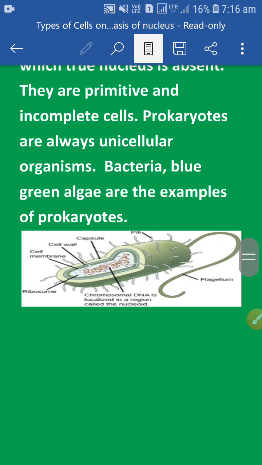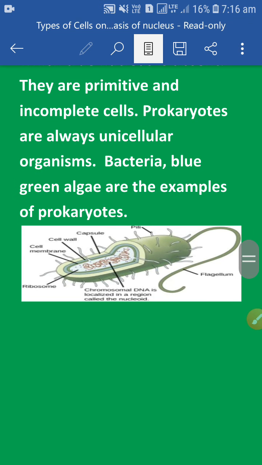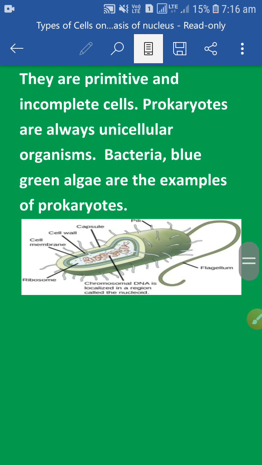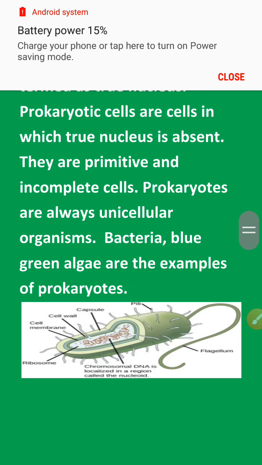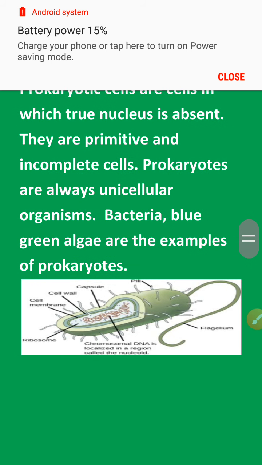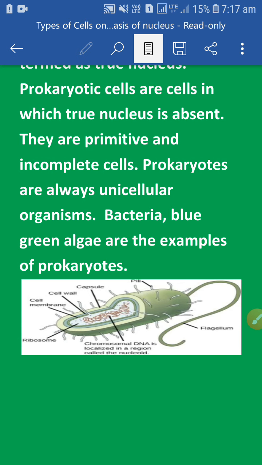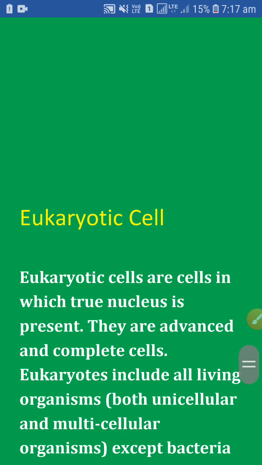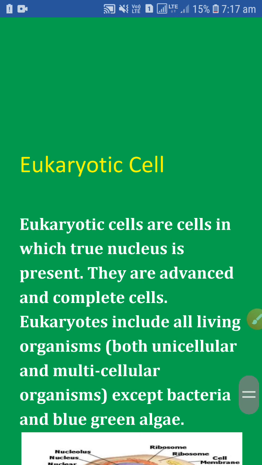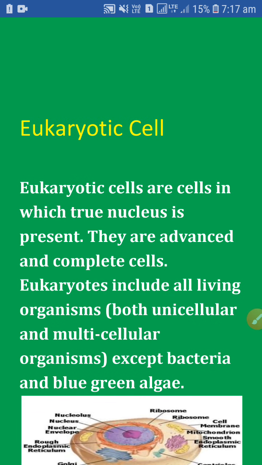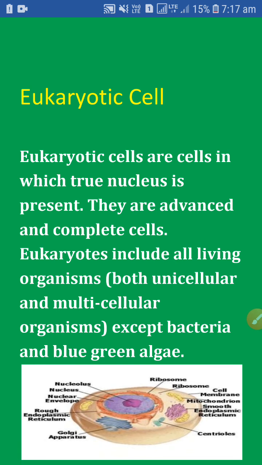The organisms with cells having well-defined nucleus enclosed in the nuclear membrane are eukaryotes. So we will start our next heading. Eukaryotic cell. Eukaryotic cells are cells in which true nucleus is present. They are advanced and complete. These cells are advanced, modified, and complete cells.